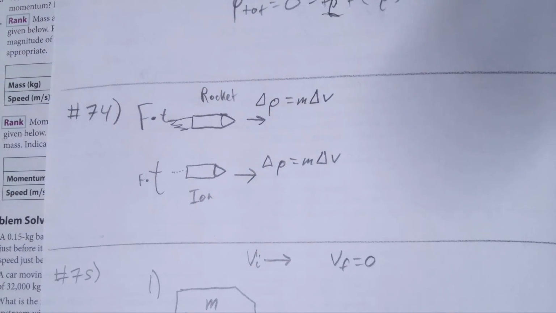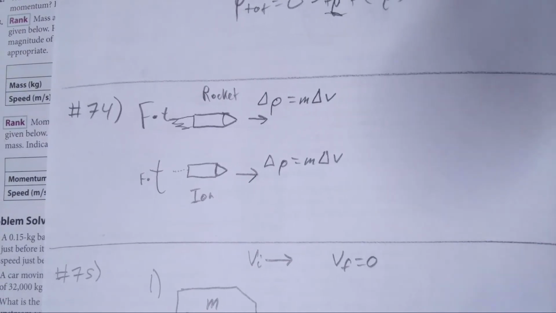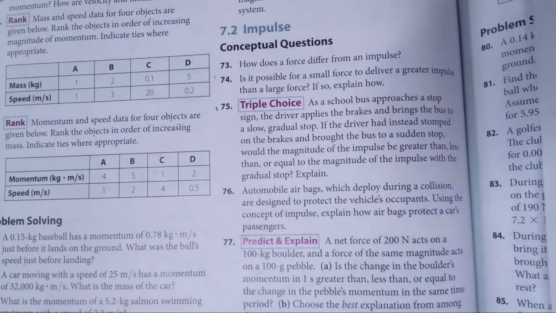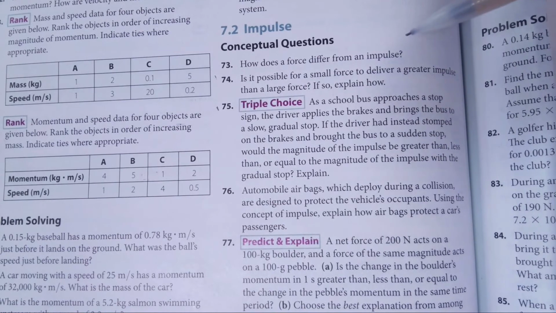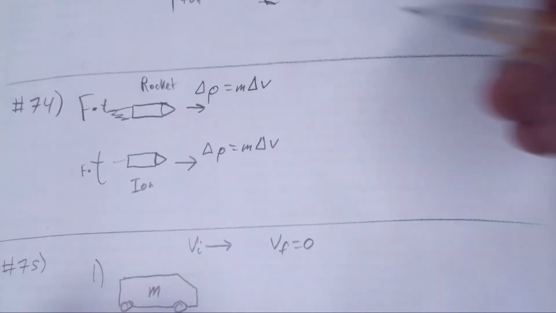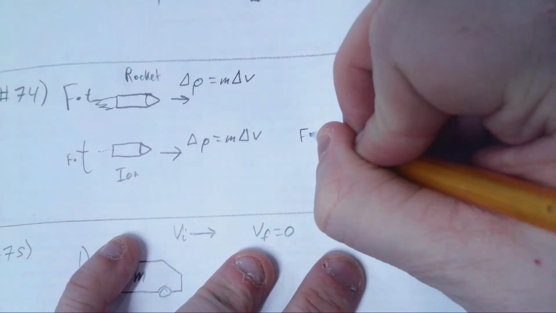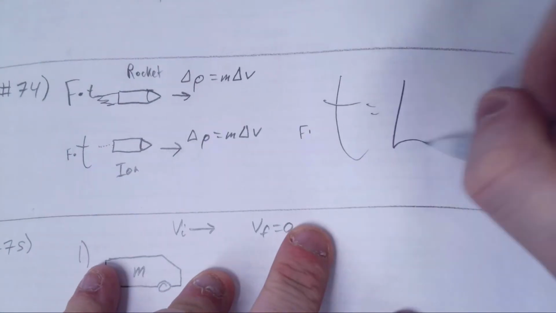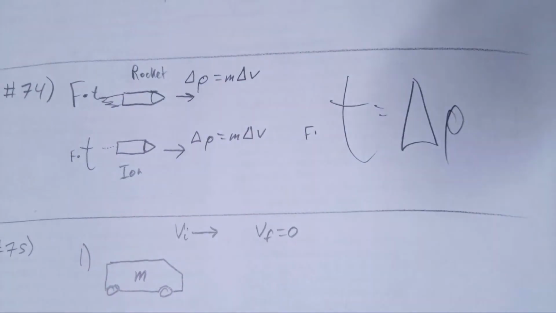So if we understand that if we're trying to change the momentum or impulse here, it's not just based on force, it's based on force and time. So the question here is that, is it possible for a small force to deliver a greater impulse than a large force? Yes. The only way that this would be able to happen is that if our small force was applied over a longer time. This right here would produce a greater change in momentum than what we had originally. The longer the time,